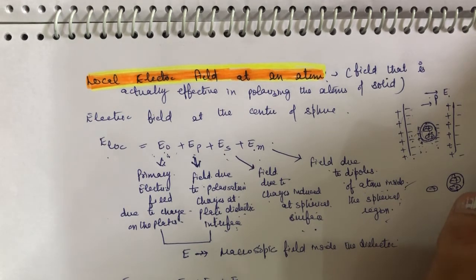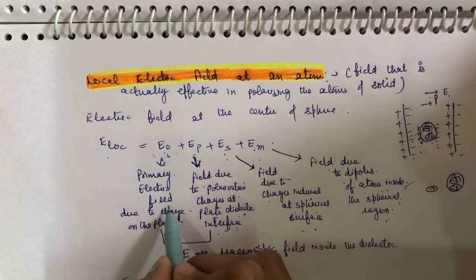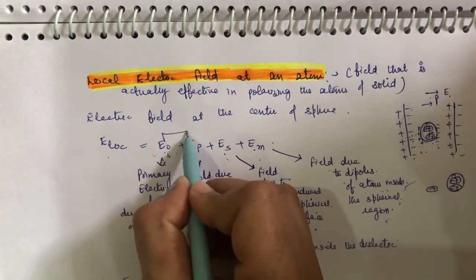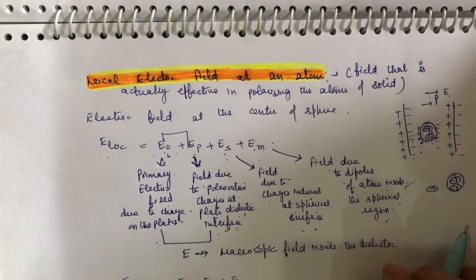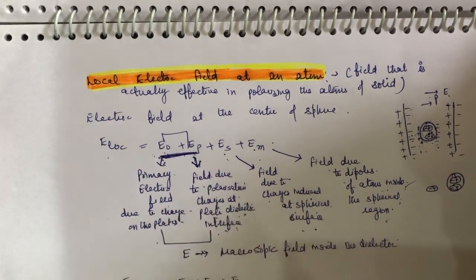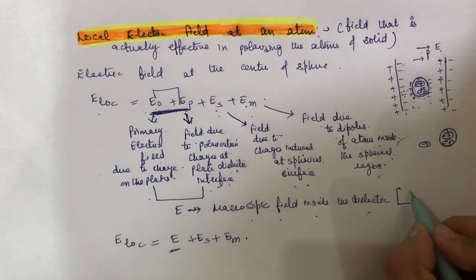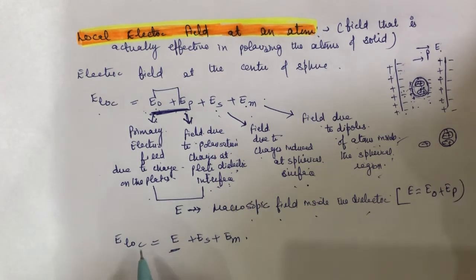These two fields, due to polarization at the plate dielectric interface and due to charges on the plates, we can take together as E, the macroscopic electric field due to the charges on the dielectric. So we take E naught plus EP equal to E. E is the macroscopic field inside the dielectric. So E local equals E plus ES plus EM.